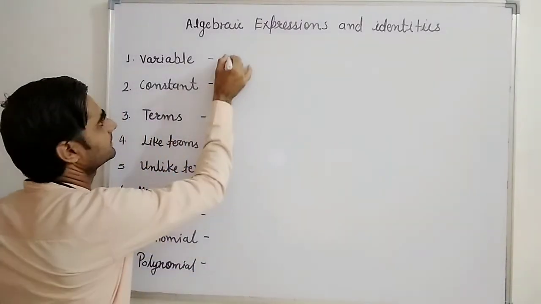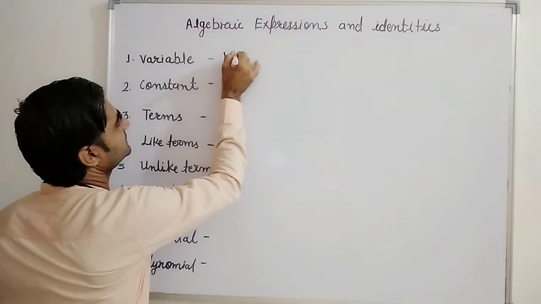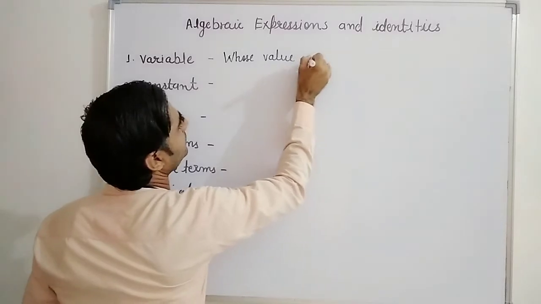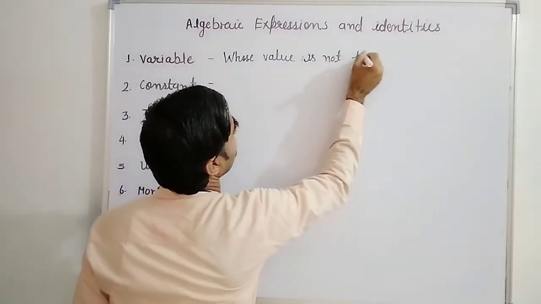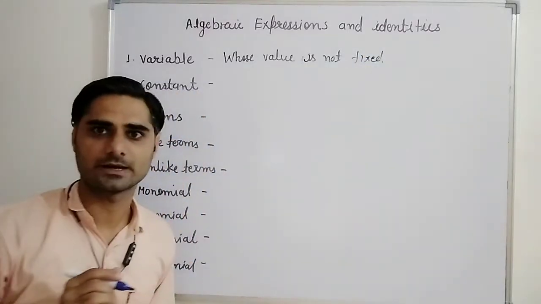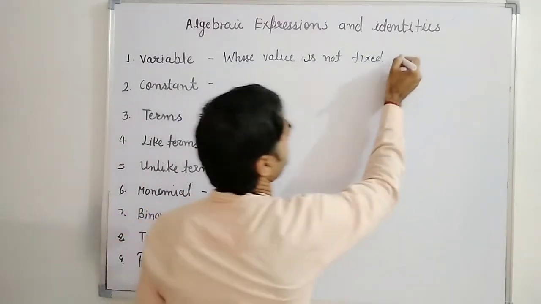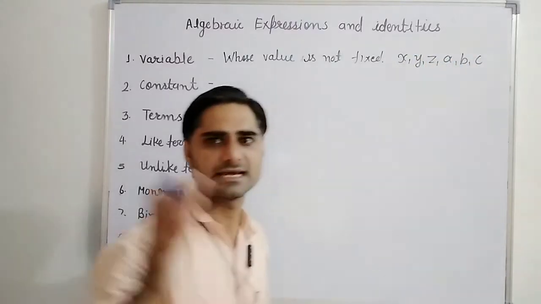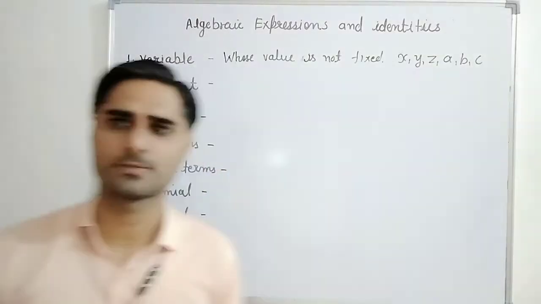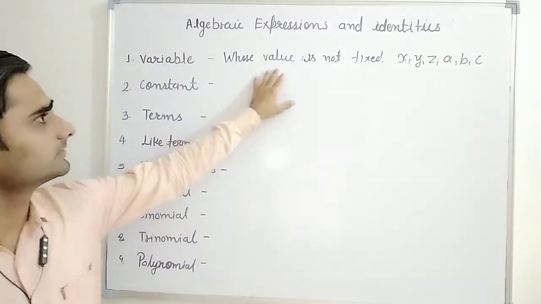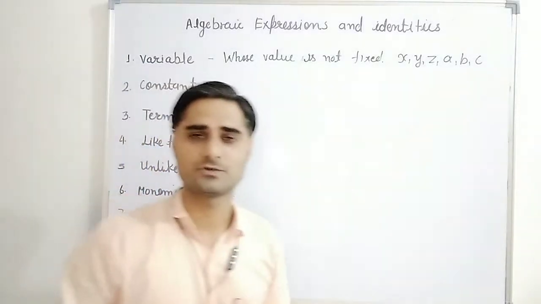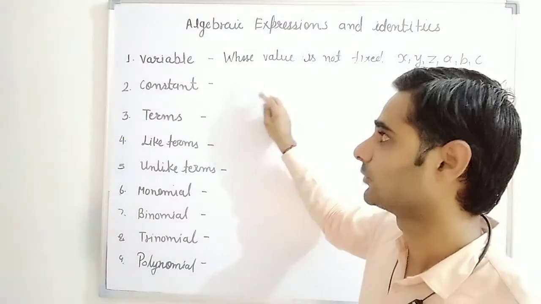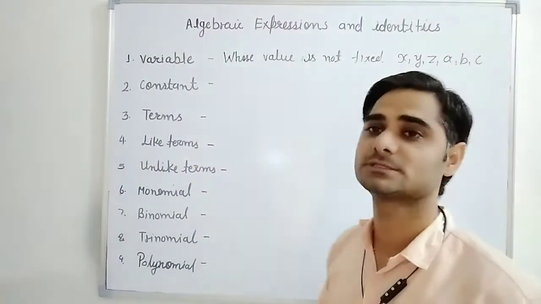Like I am taking variable. First of all, I will write what is variable: whose value is not fixed. We cannot take a fixed value, correct? Like we can say values may be x, maybe y, z, a, b, c, and so on. Any alphabet, alpha, beta, gamma, so many quantities are there which we can show in the form of variable. Okay, hope you understood.